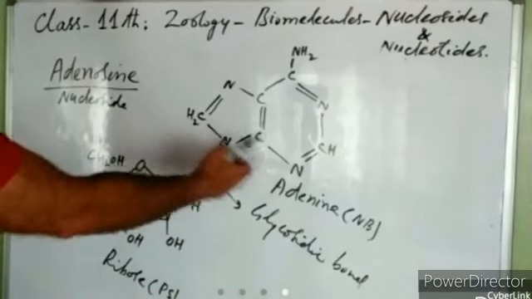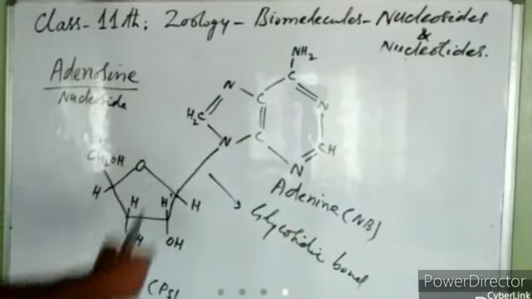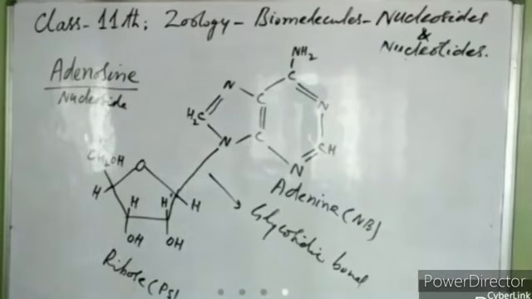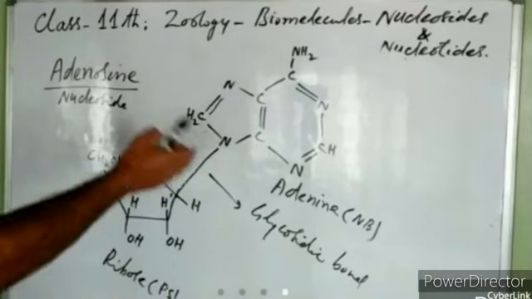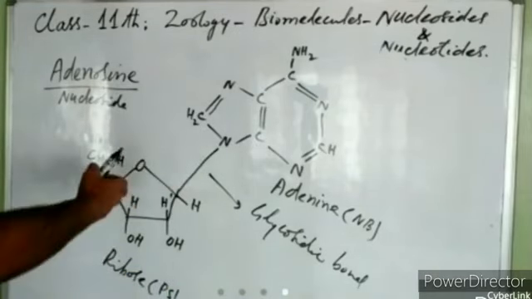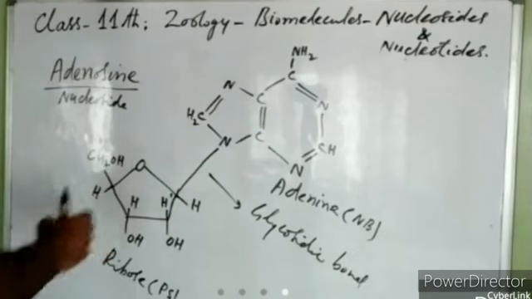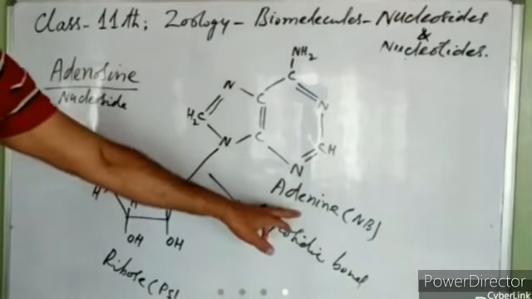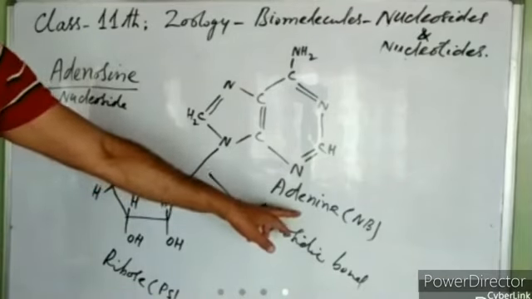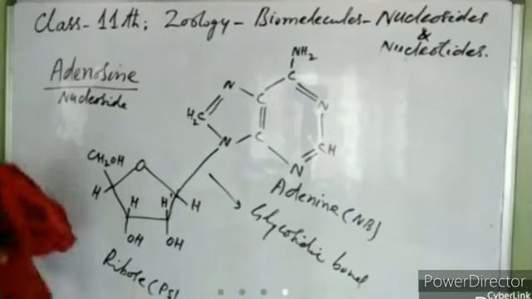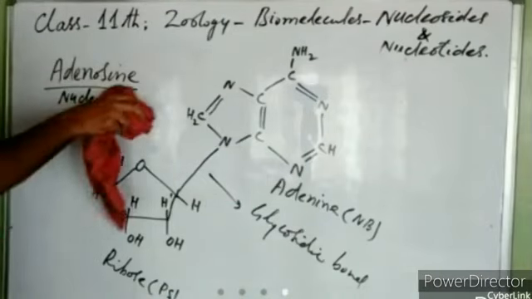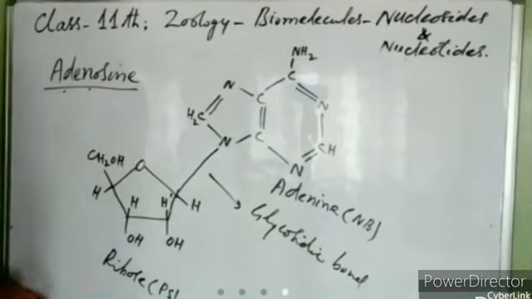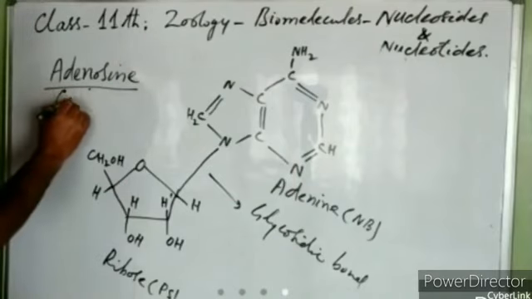If we remove adenine and replace it with guanine, which nucleoside will be formed when it joins with the ribose? If we place guanine in place of adenine, then another nucleoside will be formed. That will be known as guanosine.